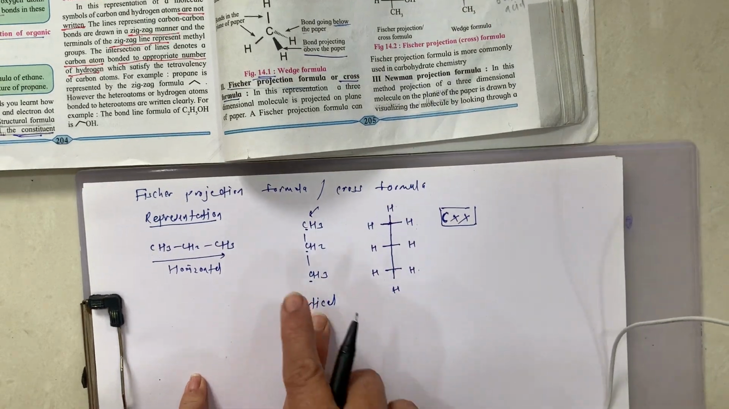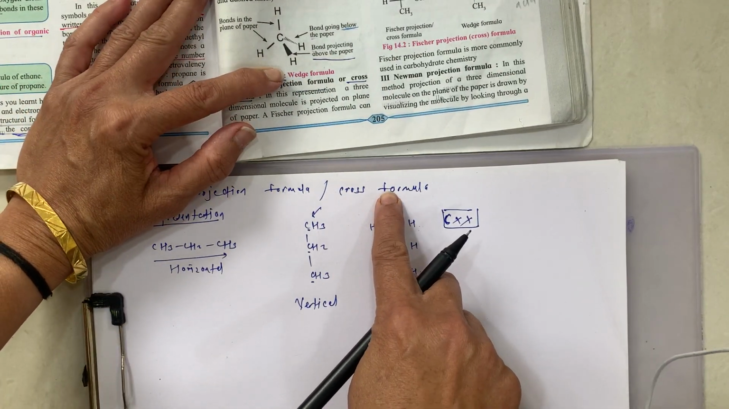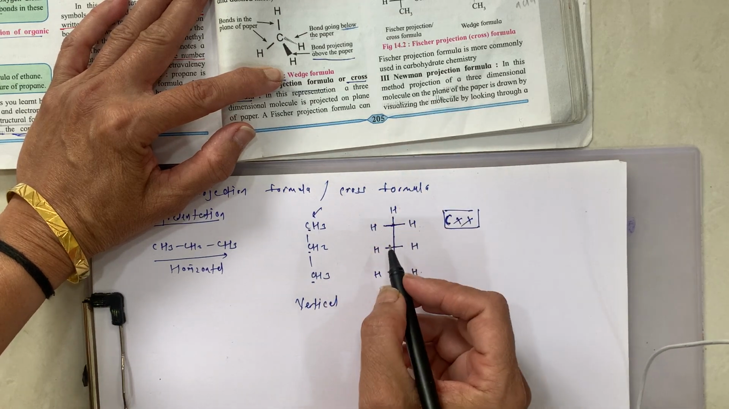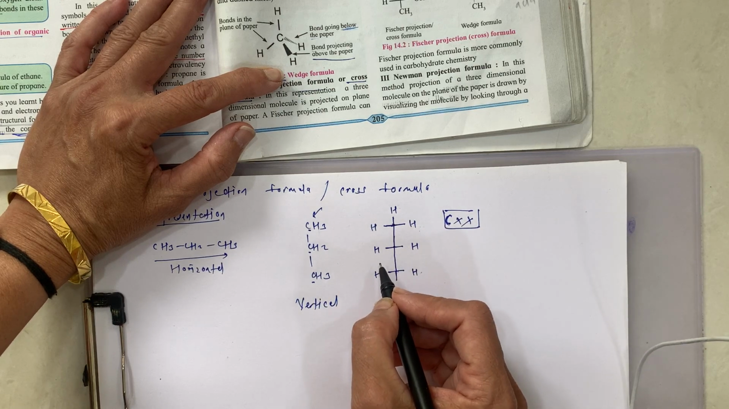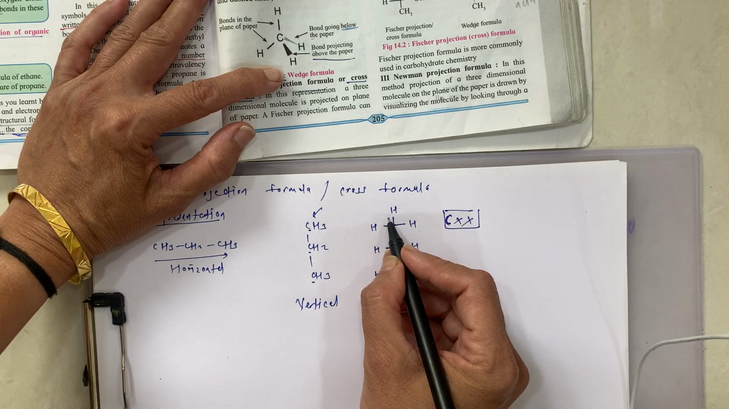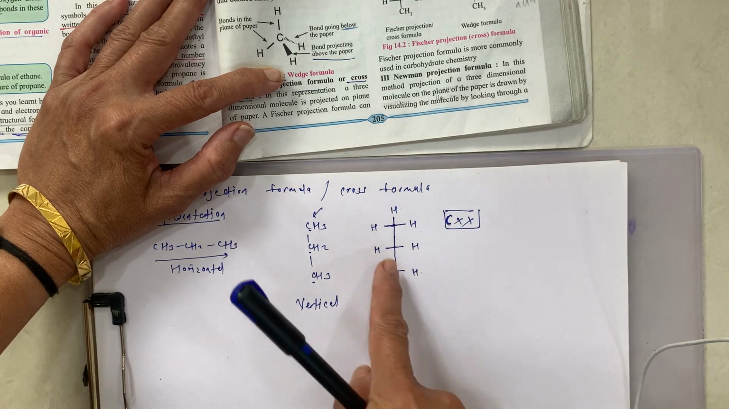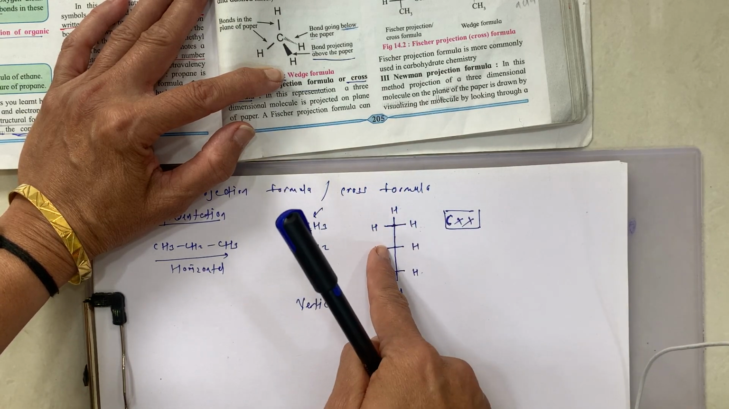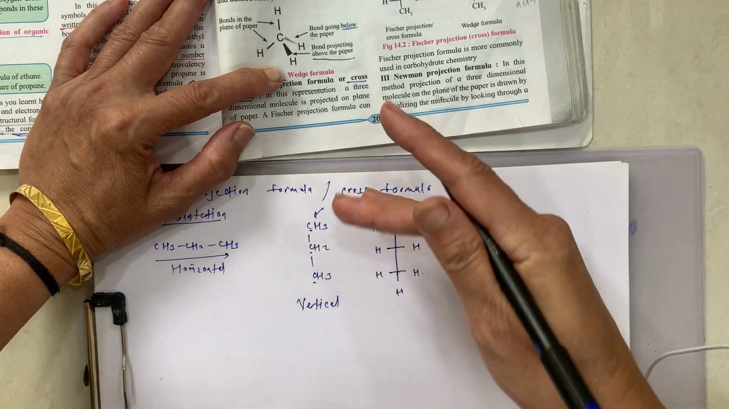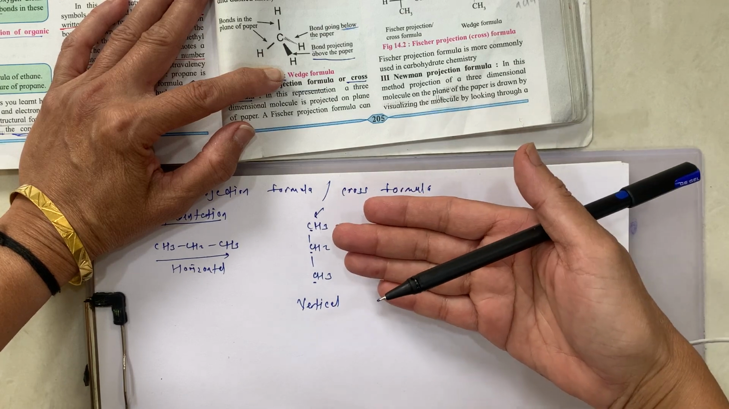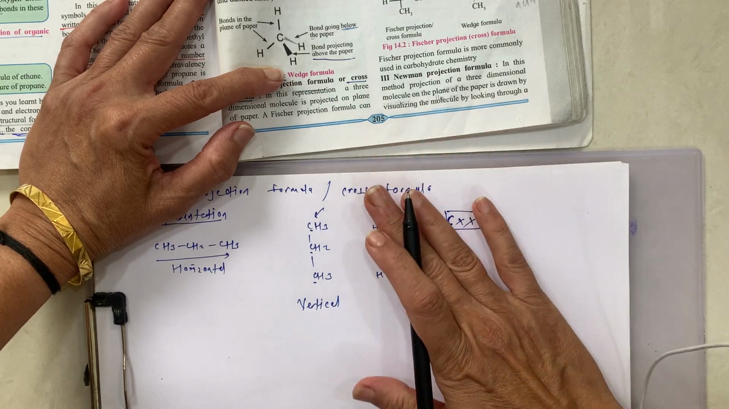So this is the way we can write the Fisher projection formula, which is also known as cross formula. So the convention is that these horizontal lines of the cross represent bonds projecting up from the carbon, and these vertical lines are projecting down of the plane of the paper.